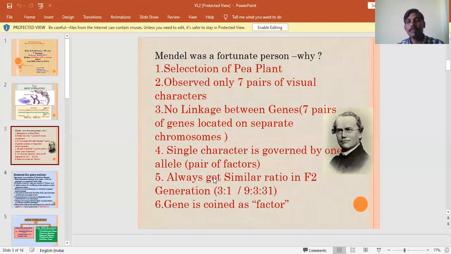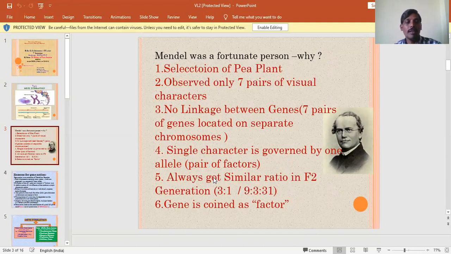If it is dihybrid, that is 9:3:3:1. Moreover, Mendel didn't know about the chromosomes or the nucleus or the DNA, but he coined one term, that is factor. Factor is responsible for the expression of a character. That factor is later called a gene. So these are the things we already discussed in the first chapter.